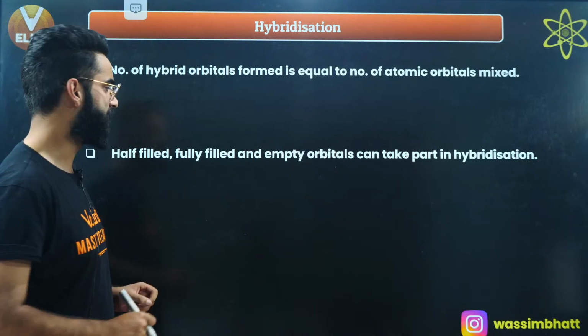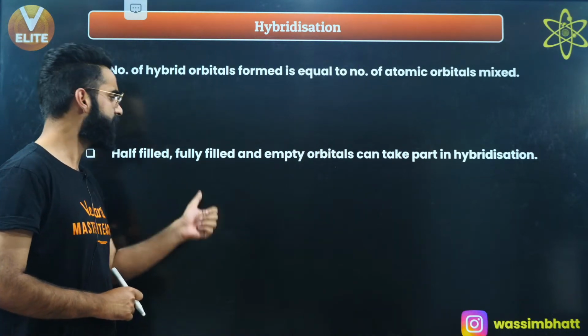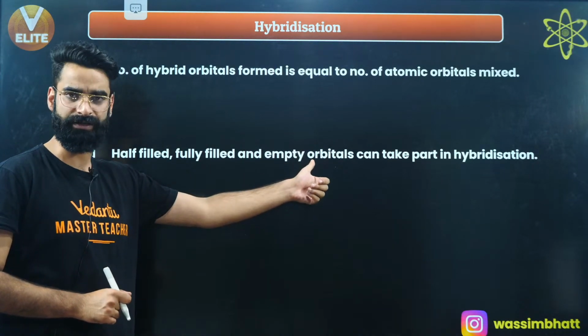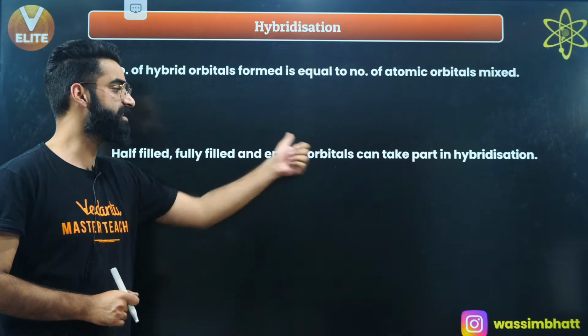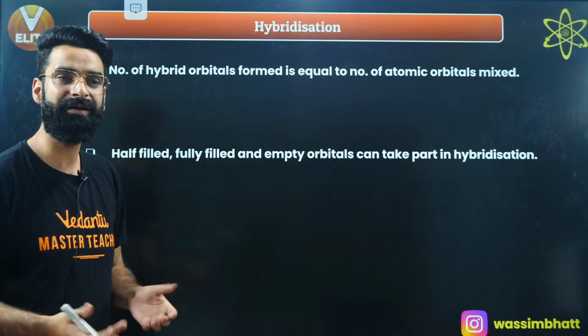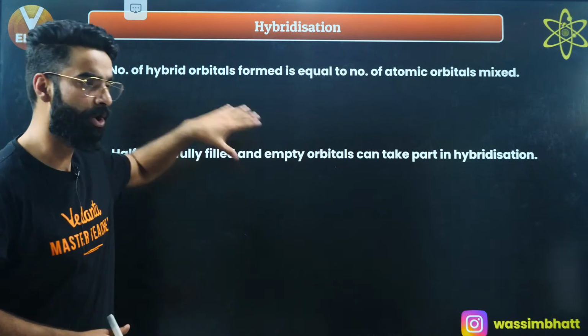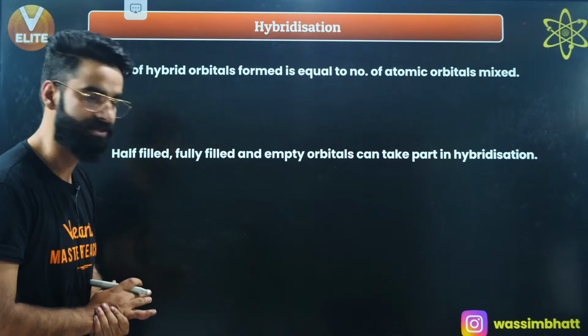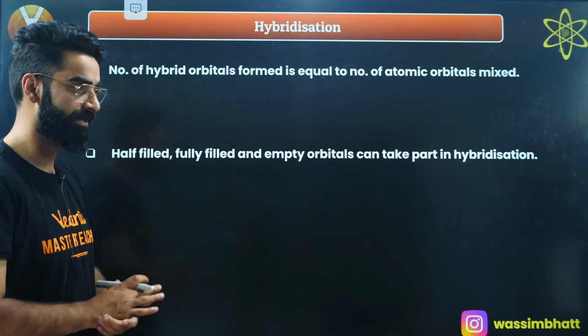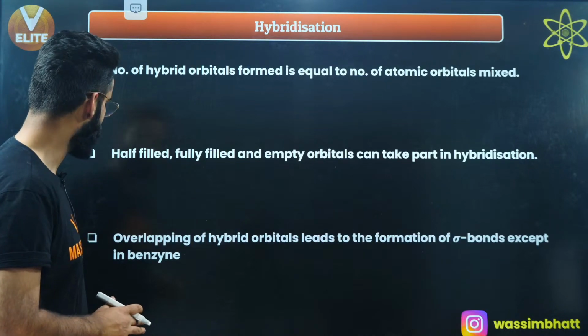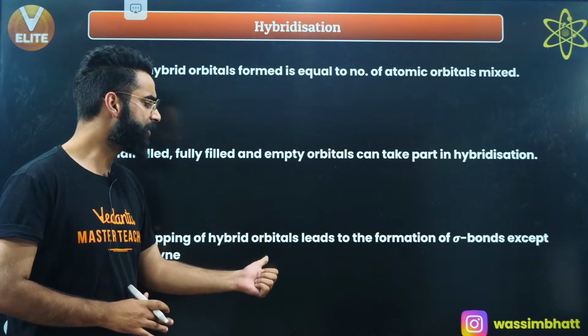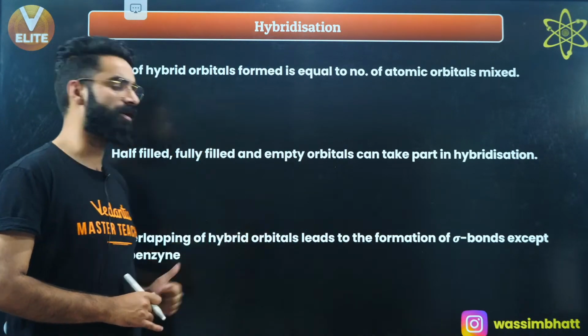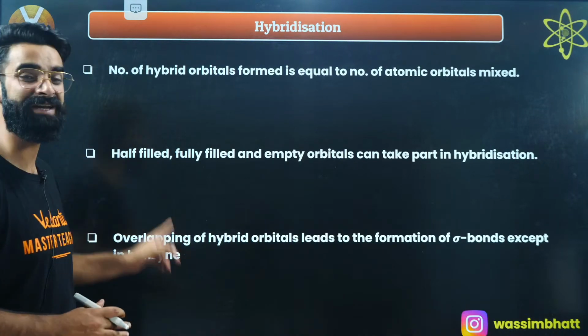And in case of hybridization, half-filled, fully filled as well as empty orbitals can participate in the intermixing. They all can participate in the hybridization. Example I'm going to give you in some time. Overlapping of hybrid orbitals leads to the formation of sigma bonds except in benzene.